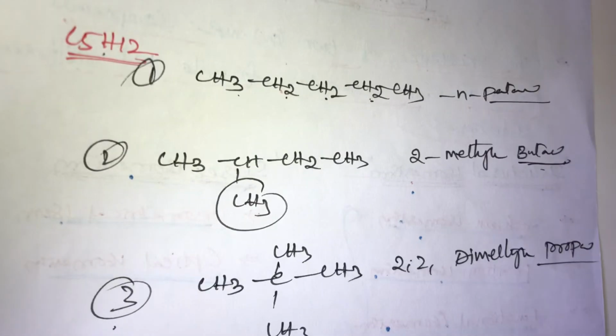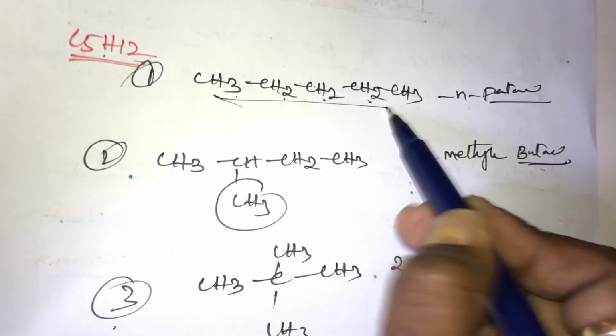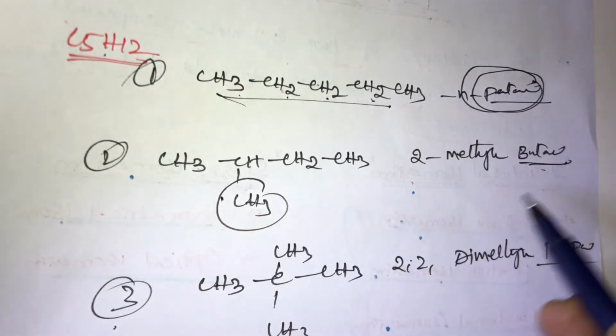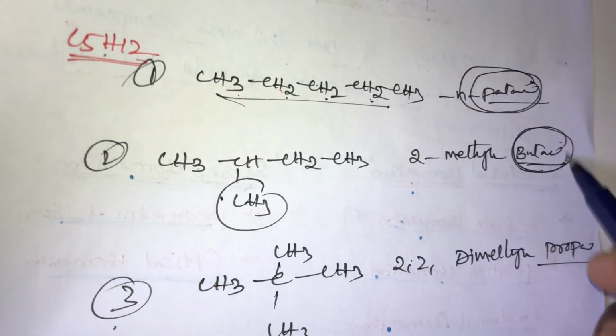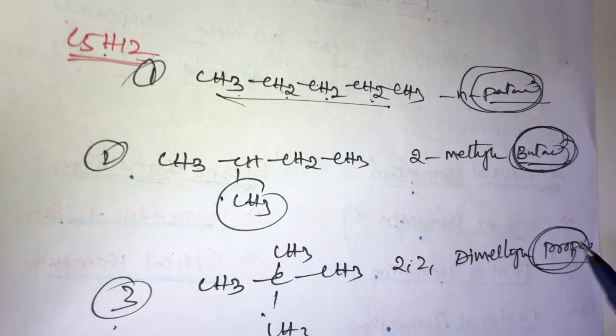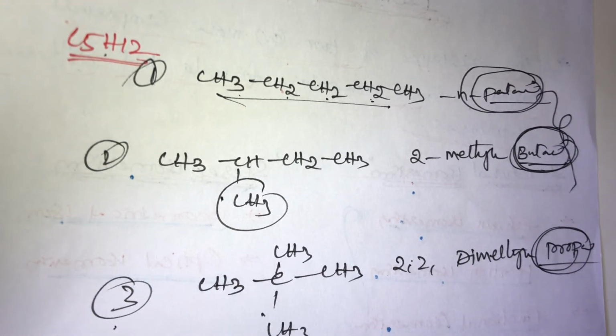Why? Because in these three structures the mother names are different. In the first structure the mother name is n-pentane, in the second structure the mother name is butane, 2-methyl butane, and in the third structure the mother name is propane. These three mother names are different. That's why it is called chain isomerism. The simple trick is that the mother name should be different, compulsory.